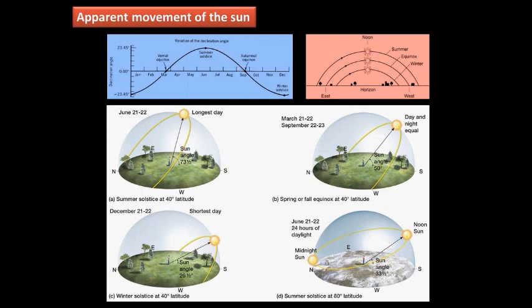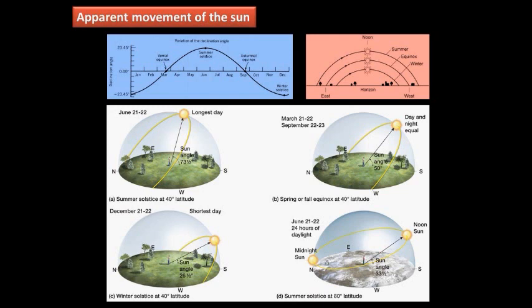So it gives an equal amount of heat energy to both the northern and southern hemispheres. During this position, the northern hemisphere experiences autumn and the southern hemisphere experiences spring. And after 3 months, on 22nd December, the sun is directly overhead on the Tropic of Capricorn. On that position, on 22nd December, it is called the winter solstice. During this period, the southern hemisphere has the longest day and shortest night, and the northern hemisphere has the shortest day and longest night.